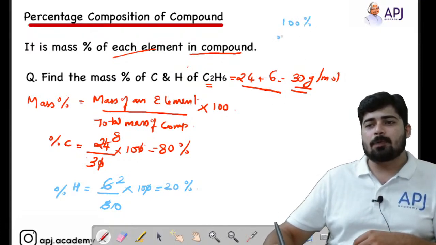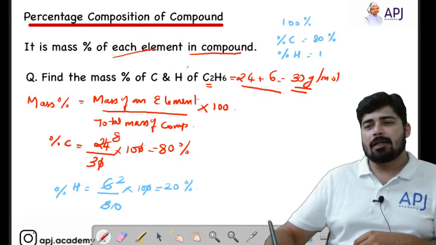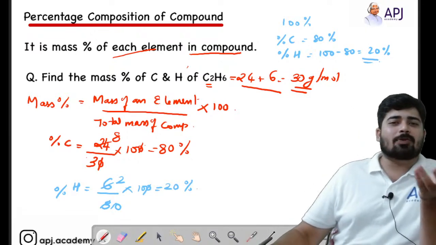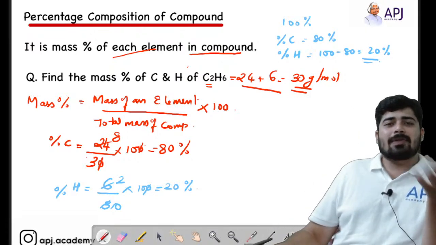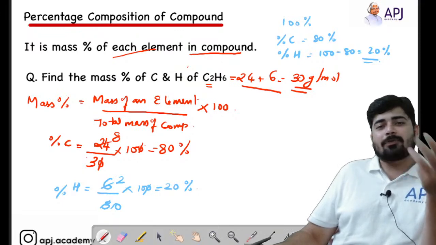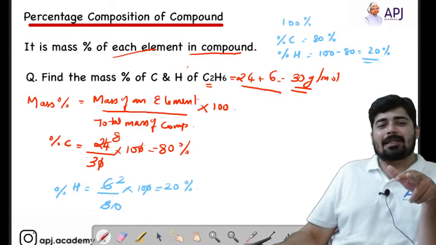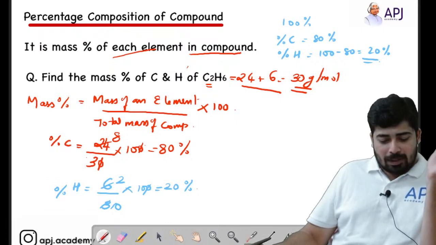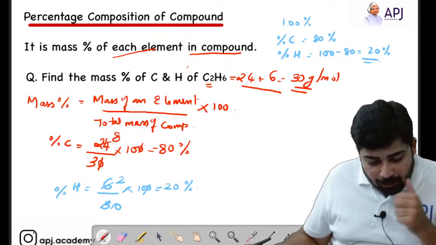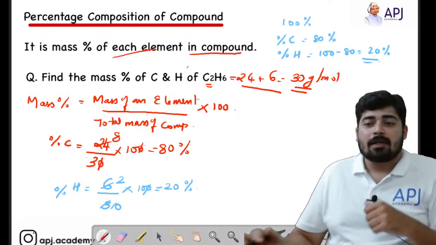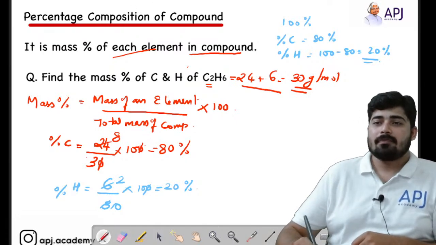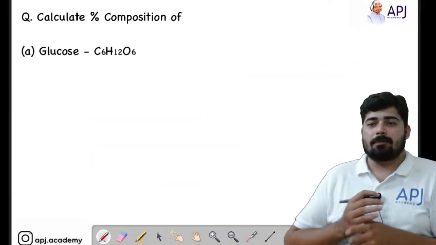I know that the mass percentage of carbon is 80, so obviously the mass percentage of hydrogen will be 100 minus 80, which is 20. You can only do this when there are only 2 elements. If there are 3 elements, then you have to find the mass percentage of 2 elements, then subtract from 100 to get the third element. Hope that is clear for you, right? Okay, so we'll move on to the next one.